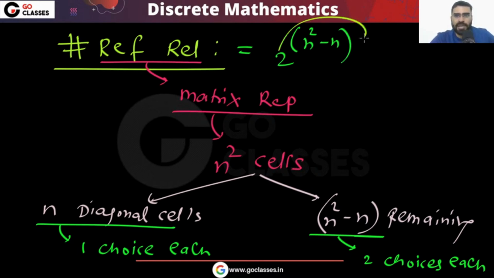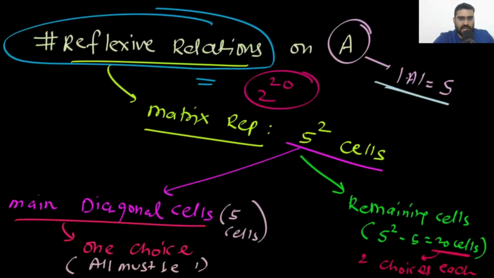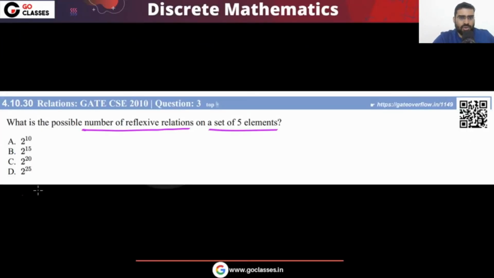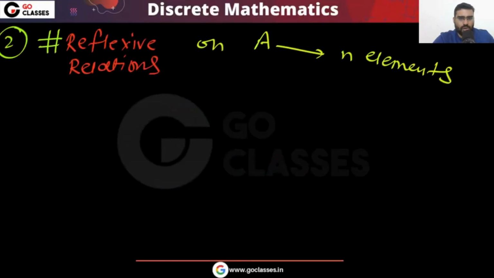So this is the complete explanation of how you can calculate the number of reflexive relations. Like this is a GATE question, you can see. In this GATE question, he is asking for reflexive relations. So that will be 2 power 20. So the answer will be option C. If you have a total of n elements, then the number of reflexive relations will be 2 power n square minus n. So quite easily you can do it.